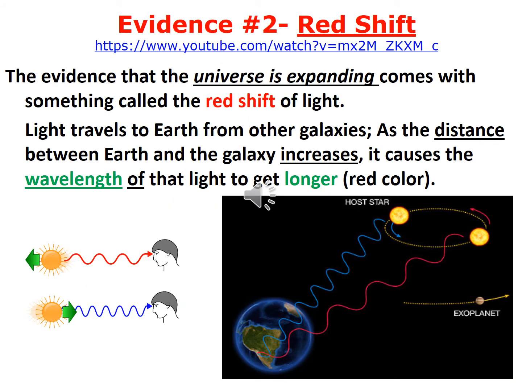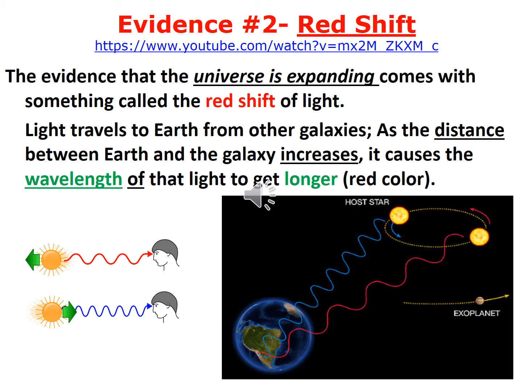Okay? Speaking of which, that takes us to evidence number 2 for the Big Bang Theory. The fact that redshift happens to light in outer space. So once again, what's redshift? Well, here's the second paragraph on that page. Light emits from a star or galaxy, and as the galaxy moves away from an observer on Earth and the distance between Earth and that galaxy increases, the wavelength of its light gets longer. The light shifts toward red.